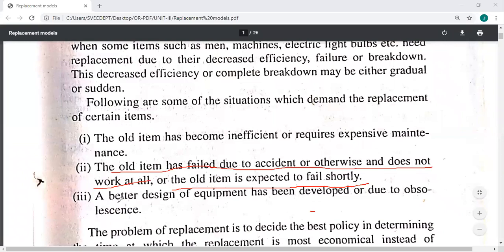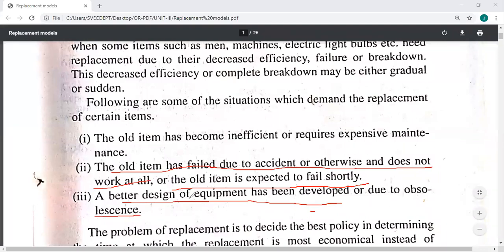Next, a better design of equipment has been developed, or due to obsolescence. For example, when a better design or the latest technology and efficient equipment is available in the market, then it is better to replace the old one with a machine or any item with new technology. For example, in our olden days, with my experience, we had the Bajaj Chetak scooter, which was very famous.